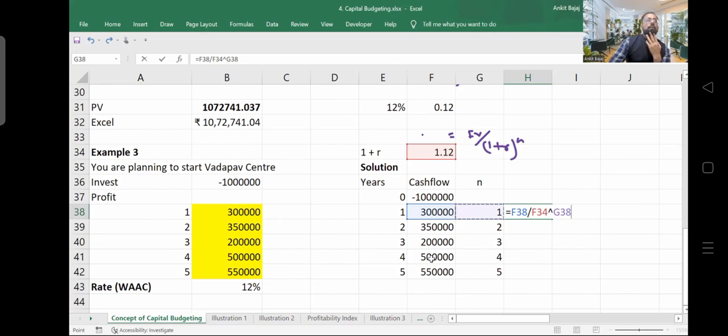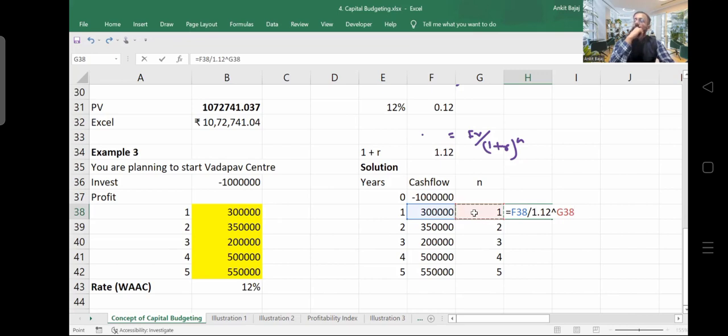I am repeating it again. Here, if you see, what is the future value? Future value is 3 lakh divided by 1 plus r. 1 plus r is going to be 1.12. I'm writing it down manually. It is 1.12. Then you have to apply this raised to the power. Raised to the power for the first year is going to be 1.